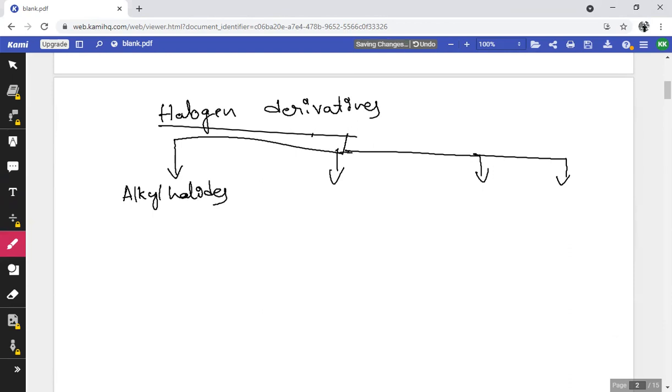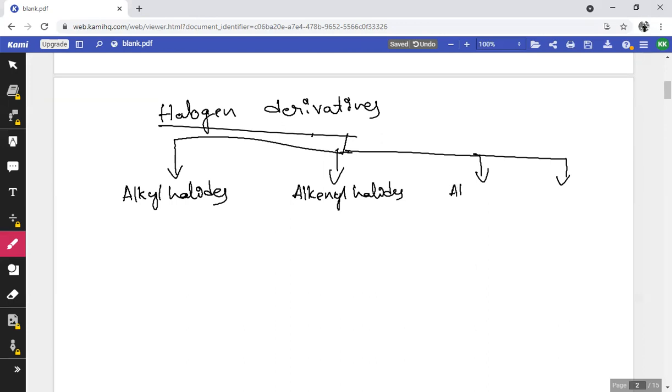Alkyl halides are formed by replacing one or more hydrogen atoms from alkanes. Then alkenyl halides. These are formed by replacing one or more hydrogen atoms with halogens in alkenes.